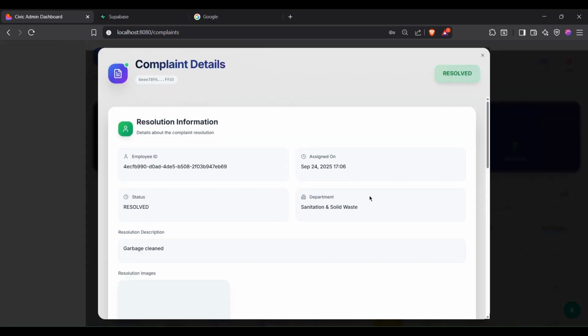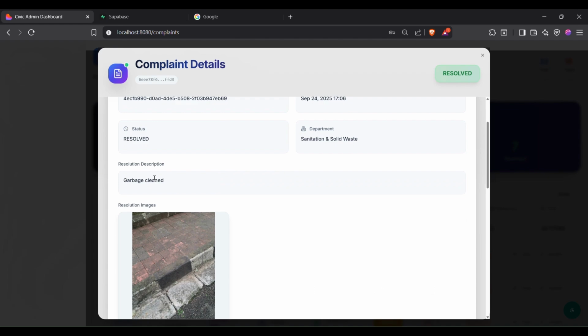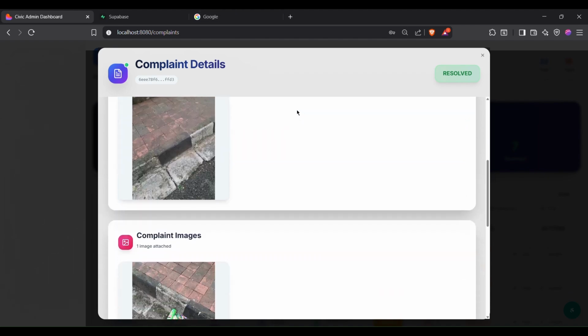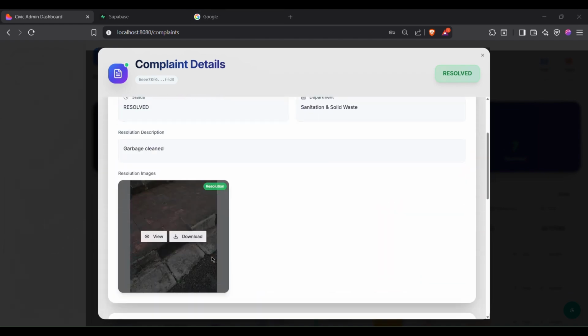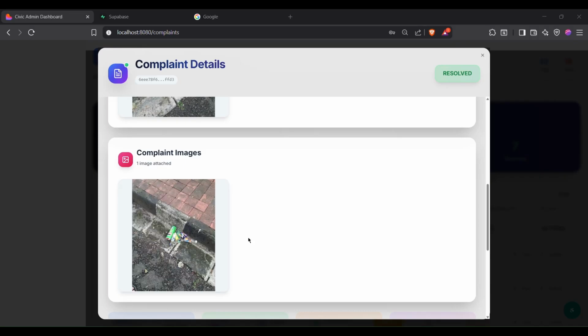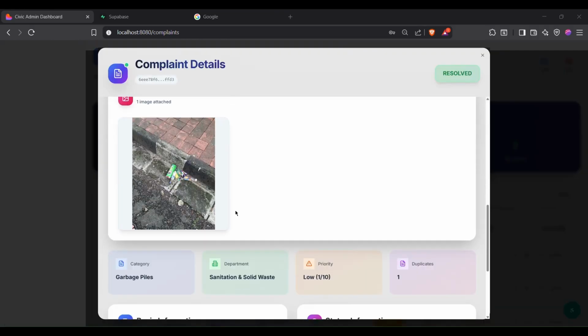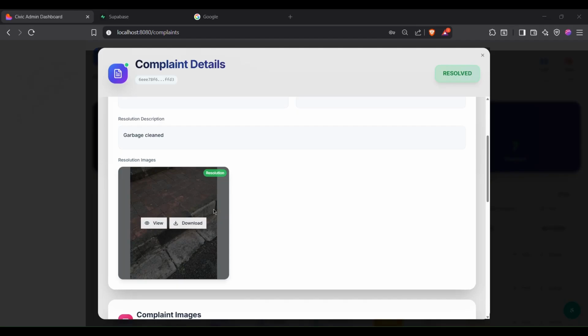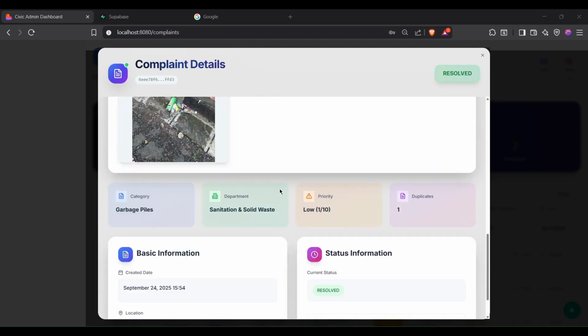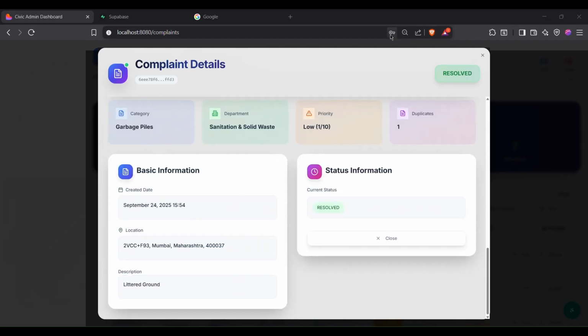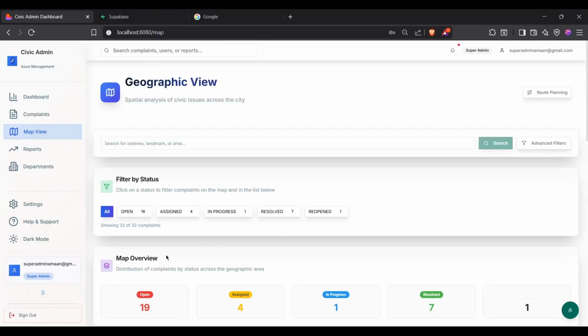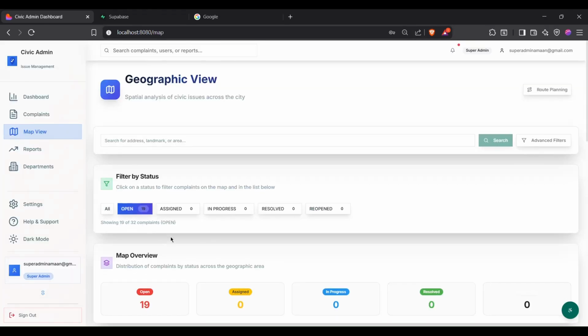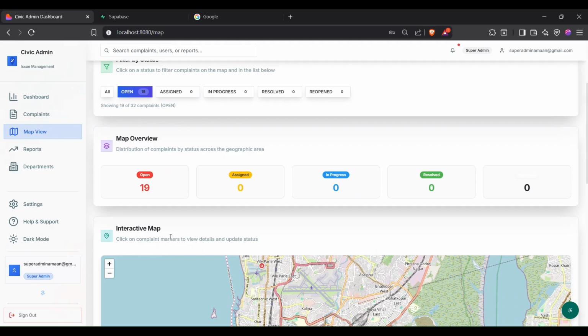Here we can see the resolved one. We can see resolution information, resolution description, and also the complaint images. As you can see, Arya Kumar uploaded a complaint, and also you can see the resolution images above the complaint image. You can also see basic information like date, location and description as well. This is the map view. We have added status like open, assigned, in progress, resolved and reopened.